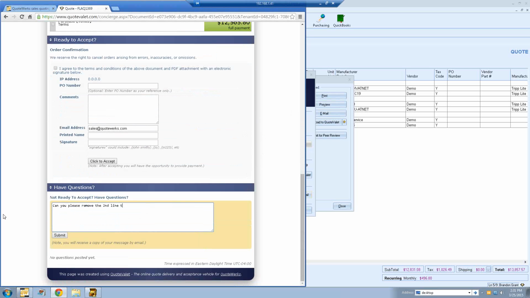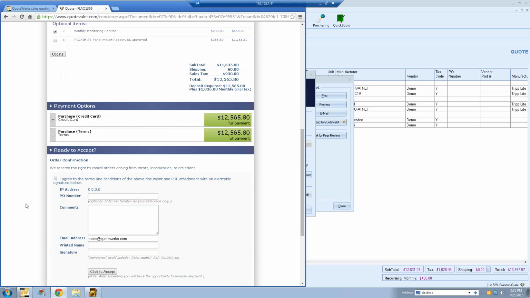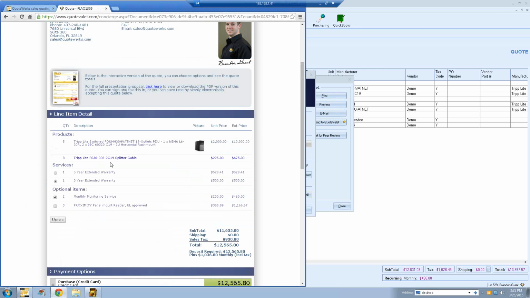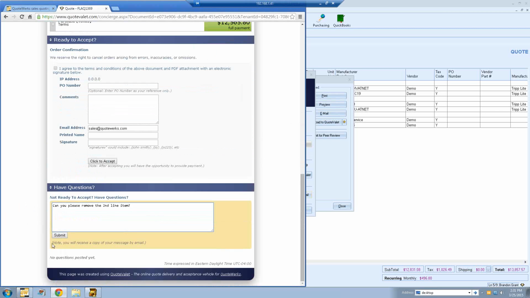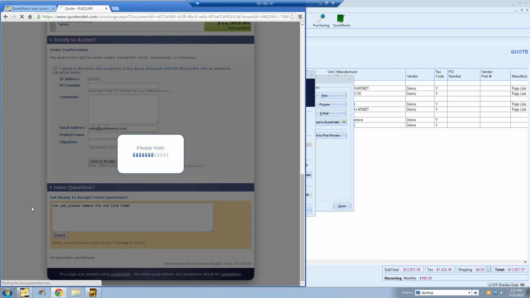Let's go ahead and post a comment in here. So we'll say, can you please remove the second line item? So we want our rep to go ahead and remove this splitter cable. Customer doesn't want that, so we're going to go ahead and pull that from the quote. And then we'll submit that.